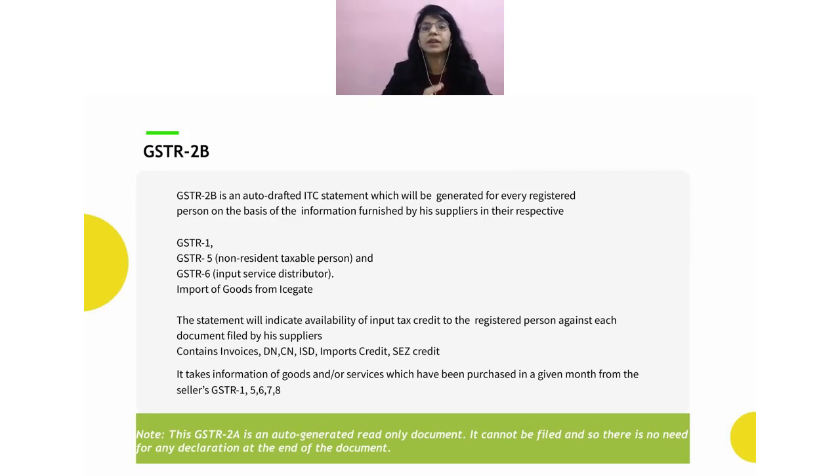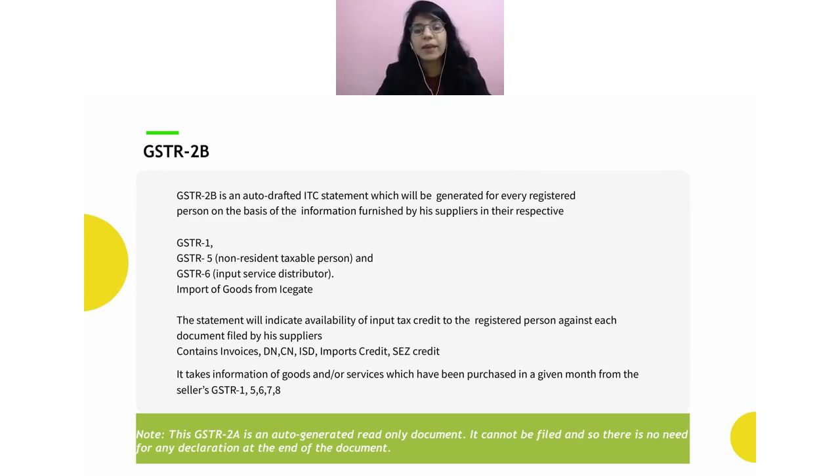If I have filed my return on 10th of May, then when I download my GSTR 2B for the return period April, I will be able to see this document in my GSTR 2B. Why? Because this was filed on time, so this document will come in my GSTR 2B also for the same return period.